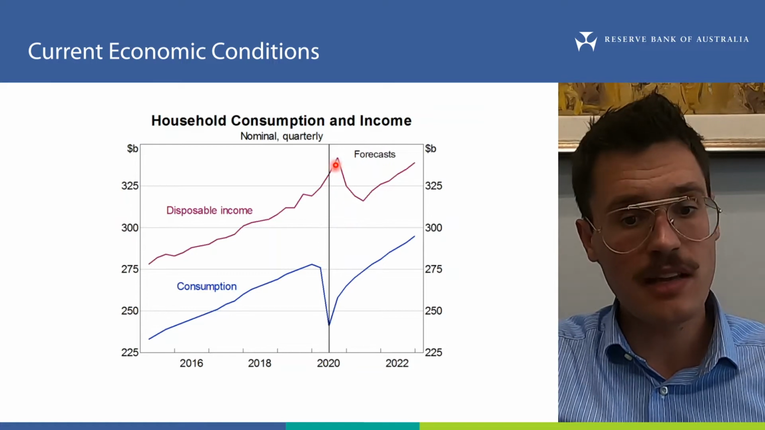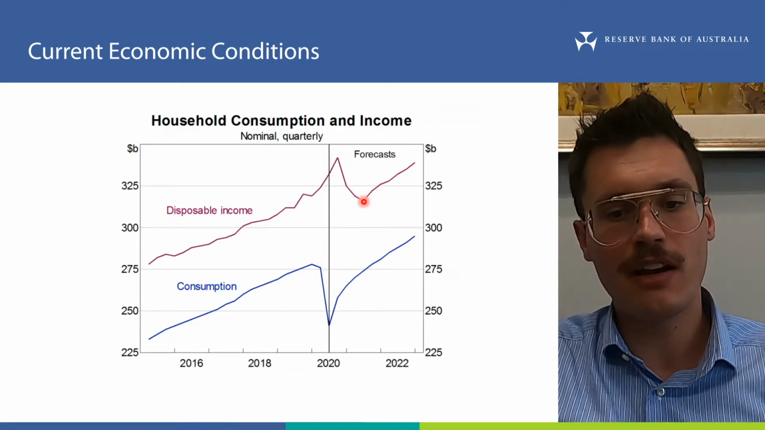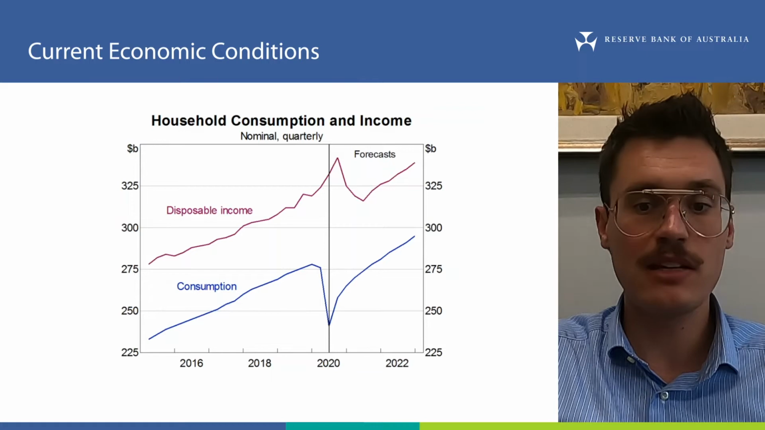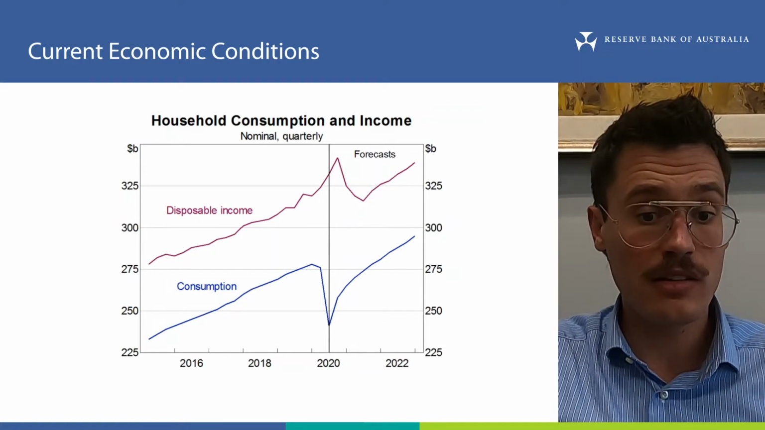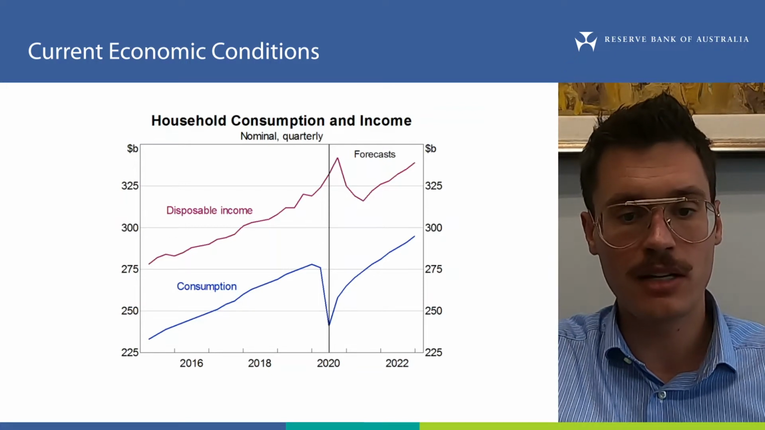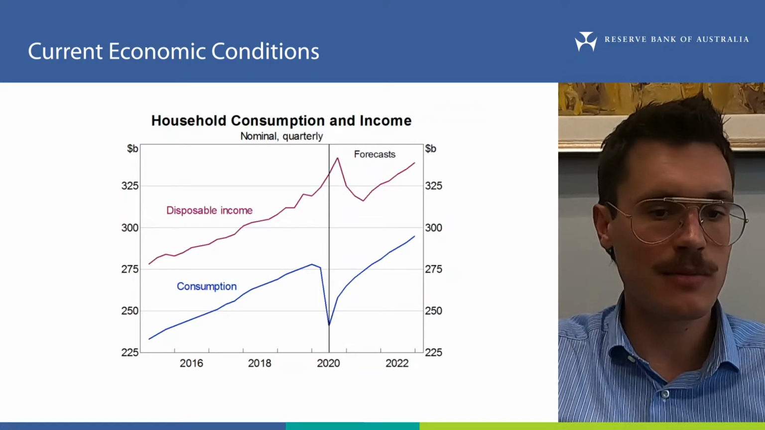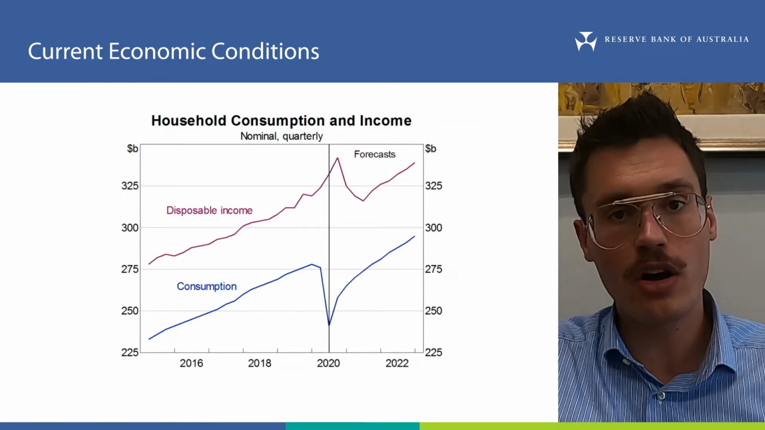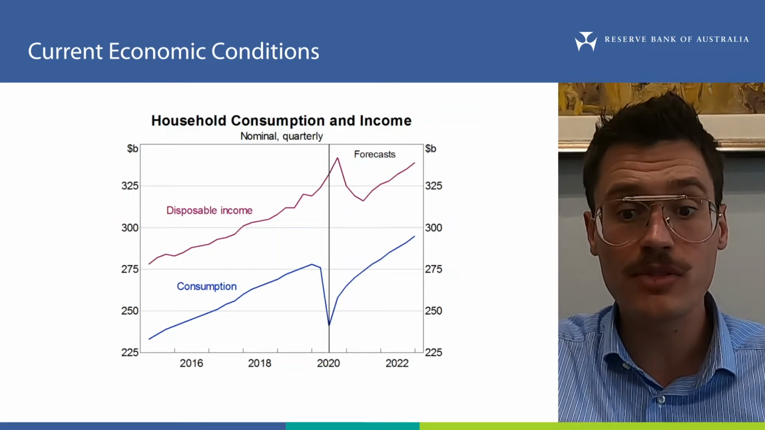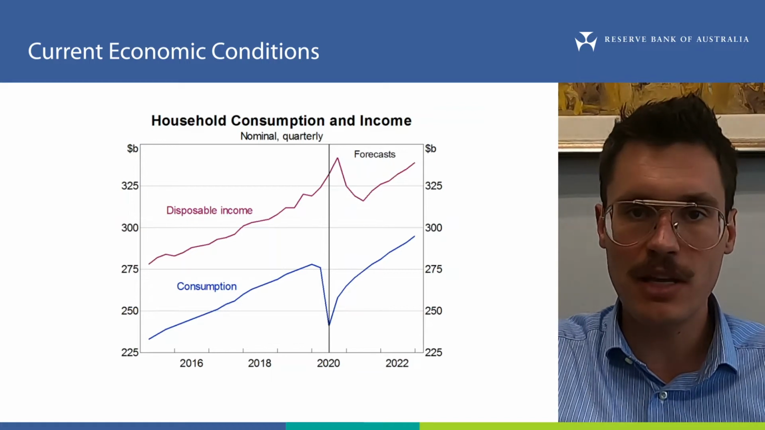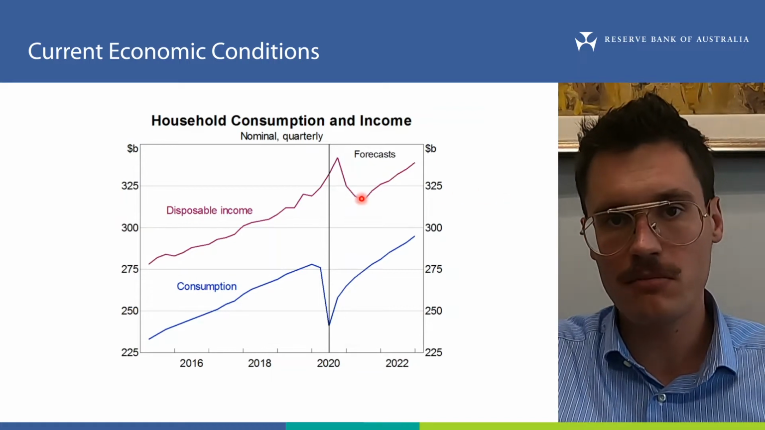Disposable income is then expected to decline as some of the government's initial income support measures begin to unwind. However, the announcement of a number of new policies in the Australian government budget in October, along with forthcoming budgets from the states and territories, will provide ongoing support to households and businesses, particularly through the creation of jobs. This is expected to underpin the ongoing recovery in income and consumption.